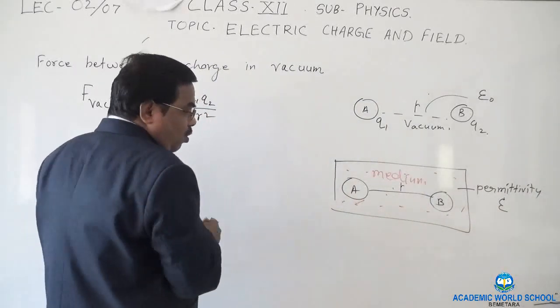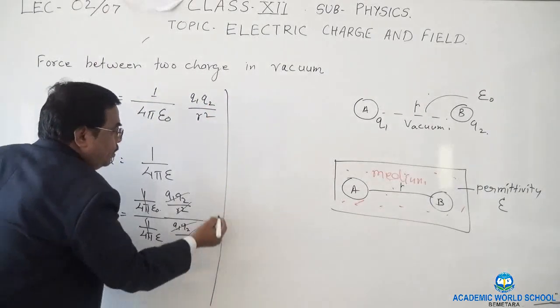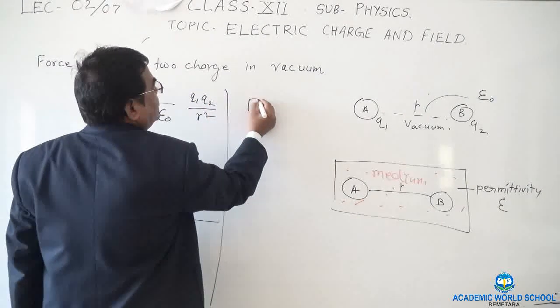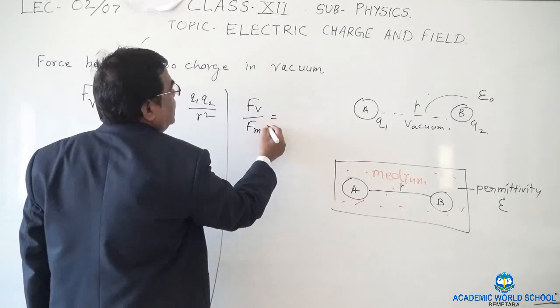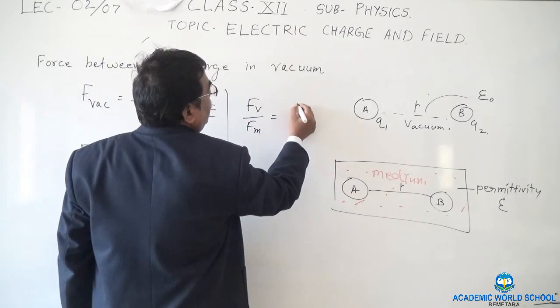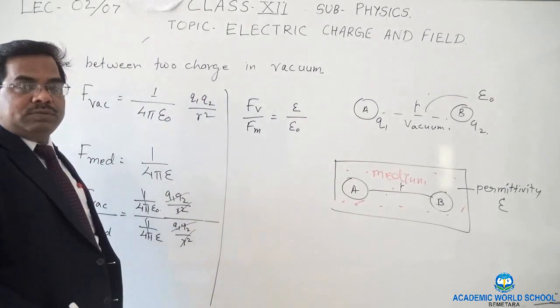So the ratio of force in vacuum upon force in medium is equal to epsilon upon epsilon naught.